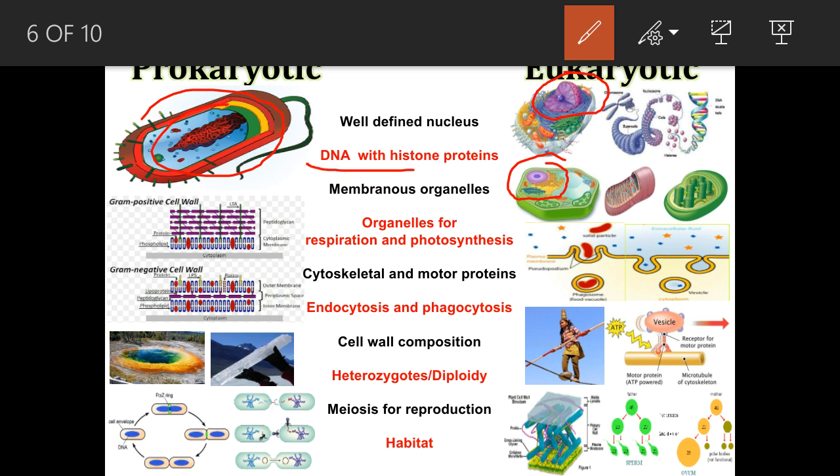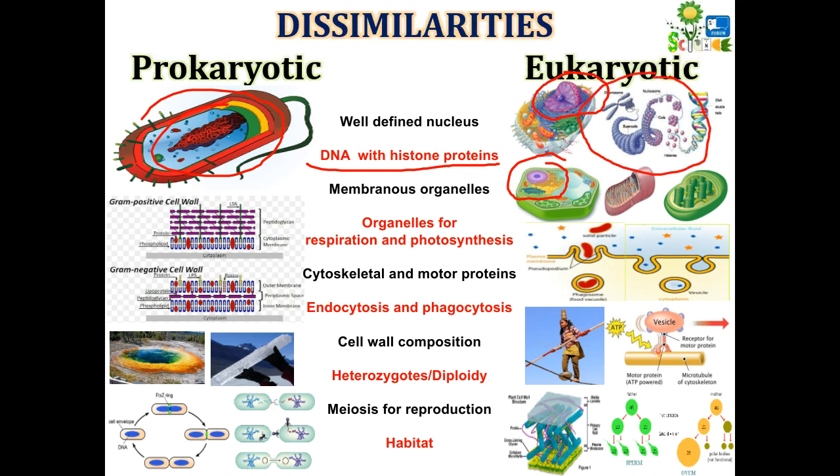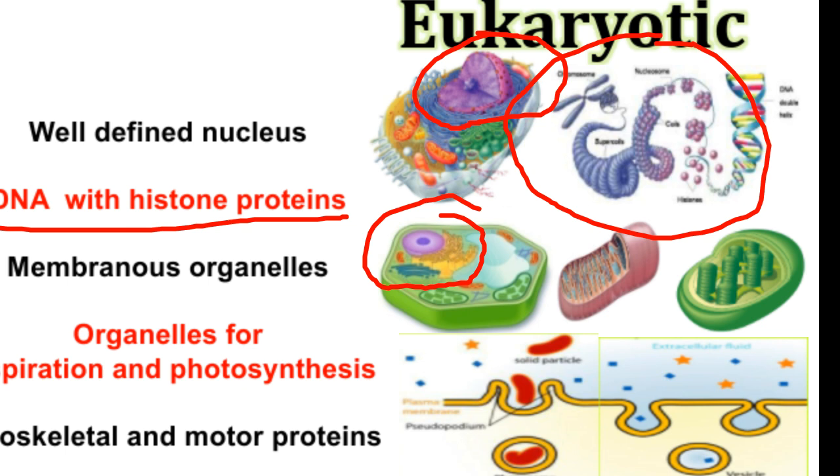Now DNA in case of eukaryote is associated with the histone. If you look at this, let me zoom, you can see a DNA is wound around a globular protein. Now they are coiling, and they are compacted and condensed, forming chromosome. Now this is how a DNA is associated with histone proteins.